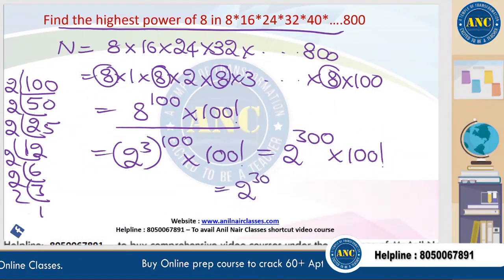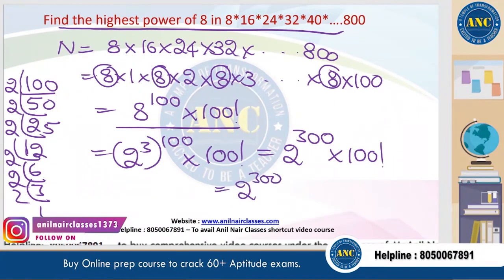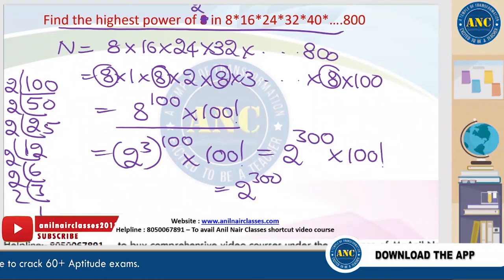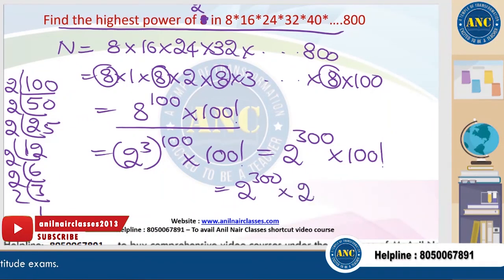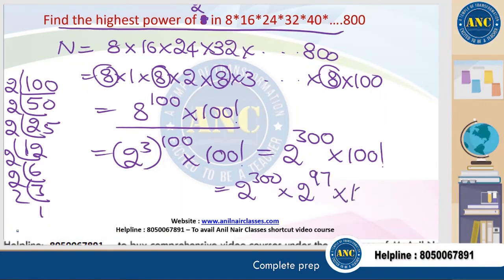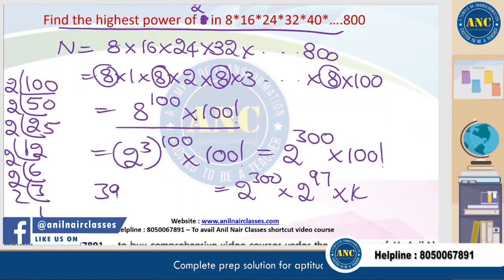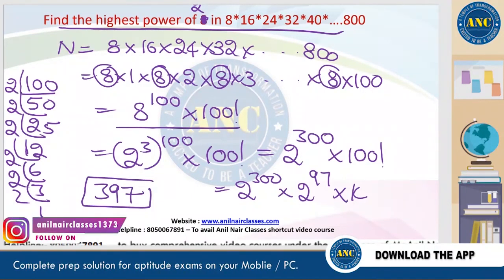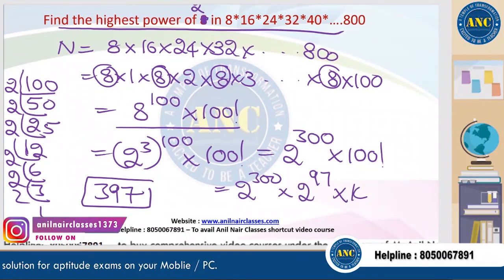So 2 power 300. We will make the question 2 here because I did not discuss the composite number logic, into 2 power 97 into k. You can also do 8, but I will not do right now. I will go in a proper structure. Answer is 397. Please don't do a mistake.